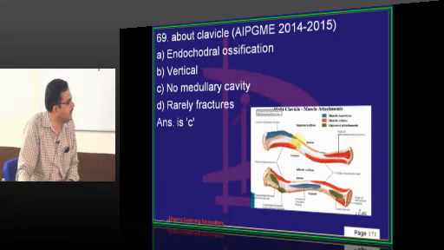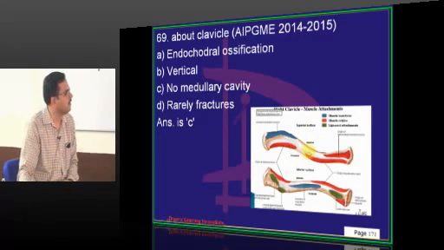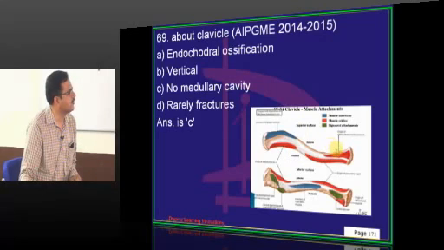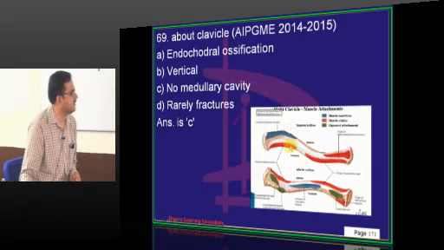The junction between medial 2/3 and lateral 1/3 is a common site of fracture. Medial 2/3 is convex forwards, lateral 1/3 is concave forwards. The common site of fracture is that one. In the medial aspect, you find sternocleidomastoid and pectoralis major attached. Lateral aspect, you find deltoid and trapezius attached. On the inferior aspect, you find conoid tubercle and trapezoid ridge for the clavicle, to which coracoclavicular ligament is attached. This is conoid tubercle and this is trapezoid ridge. The ligament attached to it is the coracoclavicular ligament.